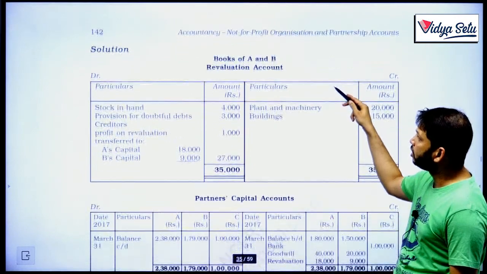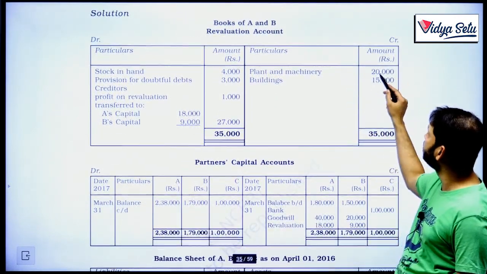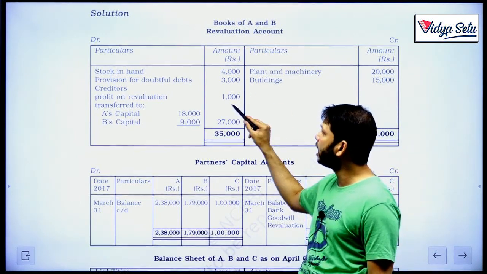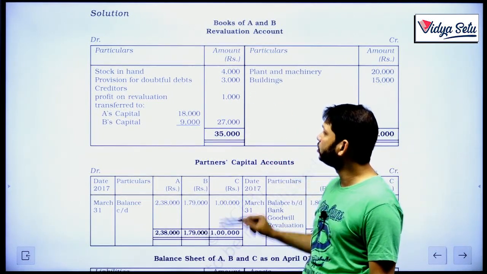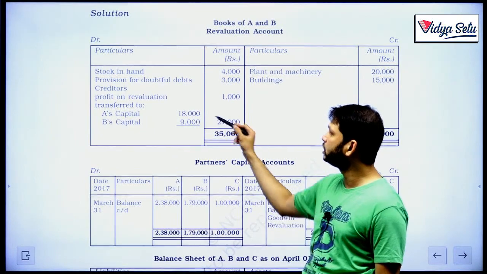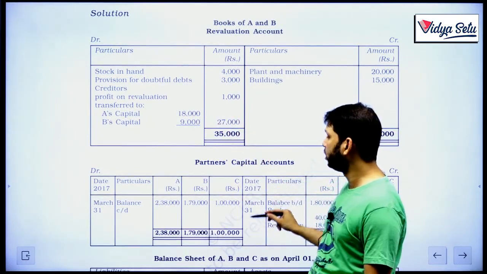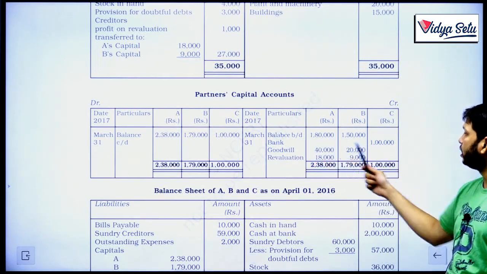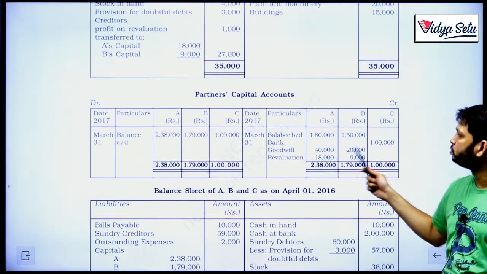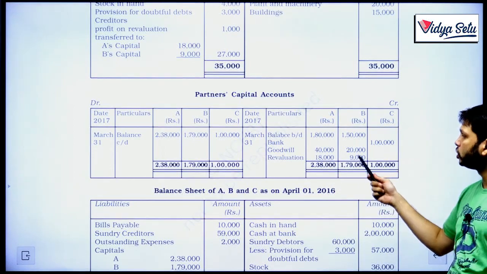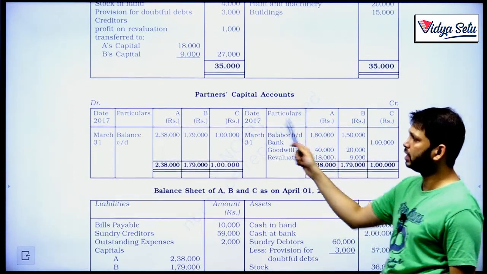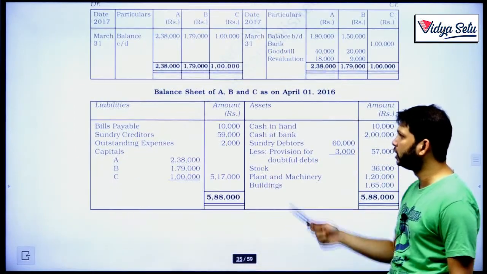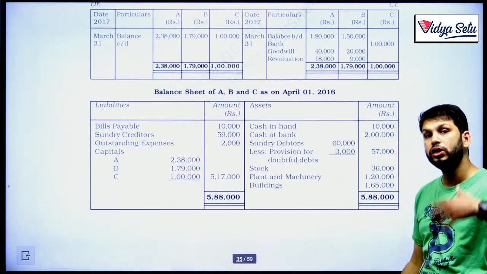So in our revaluation account, the increases are 20,000 and 15,000, the decreases are 4,000, provision 3,000 and a new creditor coming in 1,000. So the balance is 27,000, shared in the old ratio of 2:1. In the capital account, it is the balance brought down, the new partner's money, the goodwill which has been distributed and the revaluation account profit has been given, and the same are the balancing figures in the balance sheet. Now the balance sheet will show the revalued figures.